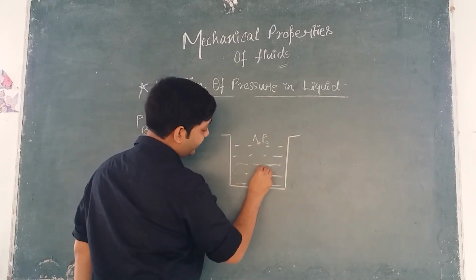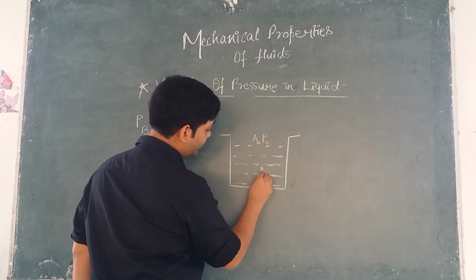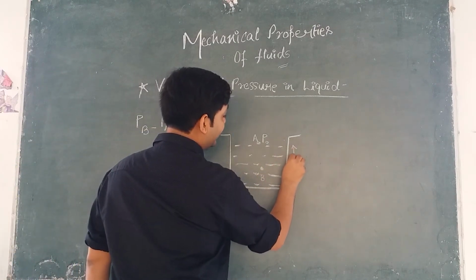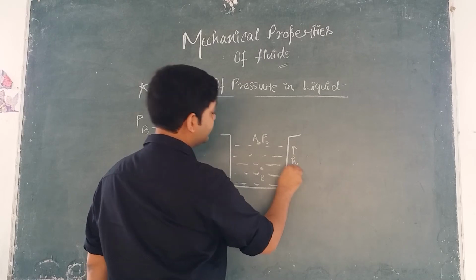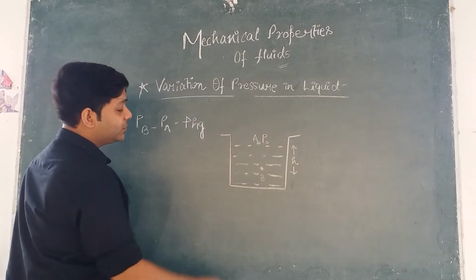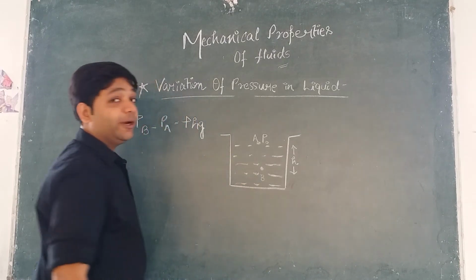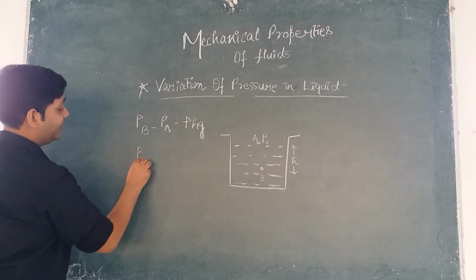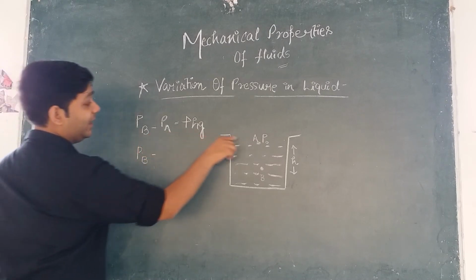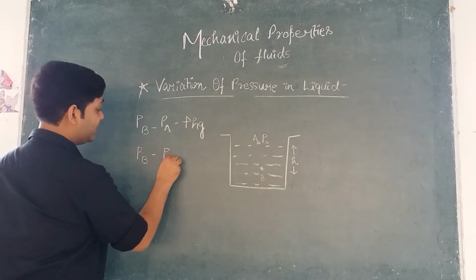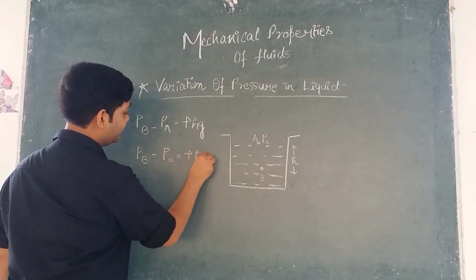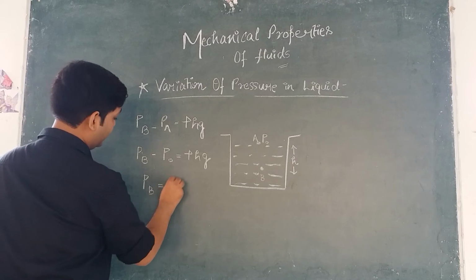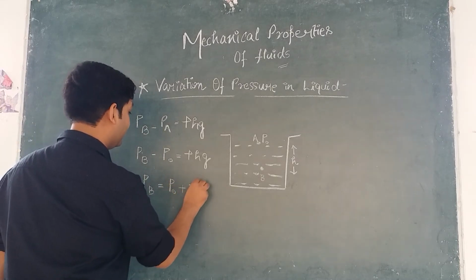Now we take another point B inside the liquid which is vertically down below it, ठीक है? तो यहाँ पे हमने एक point B लिया and this point is located at a depth h from the surface or point A, right? So अब हम क्या बोल सकते हैं कि pressure at point B कितना होगा? हम इस relation को use कर सकते हैं. So pressure at point B minus pressure at point A, which is P naught, equal to the atmospheric pressure, is equal to rho hg, ठीक है? So therefore pressure at point B is equal to P naught plus rho hg.